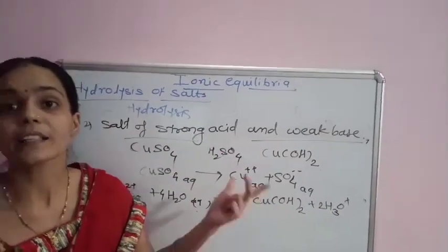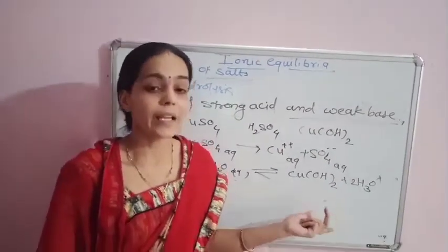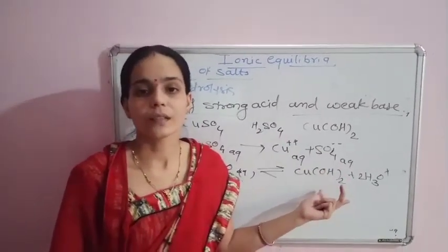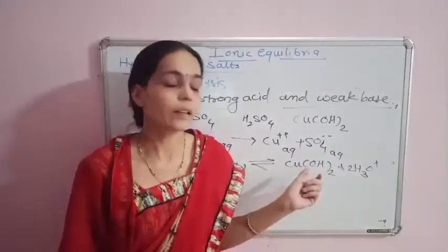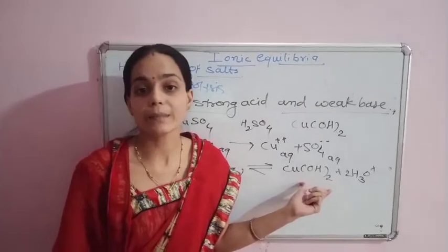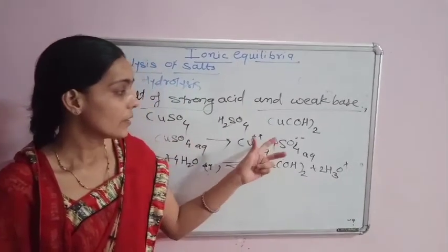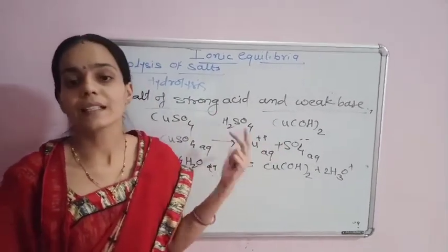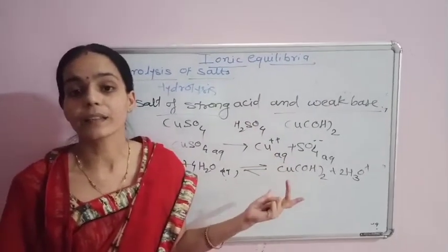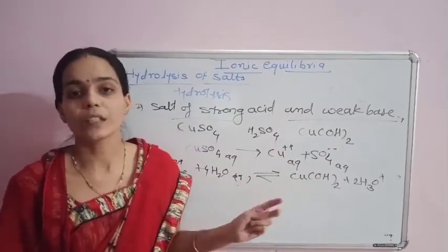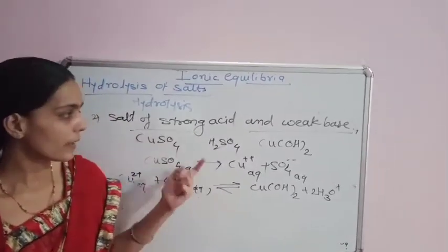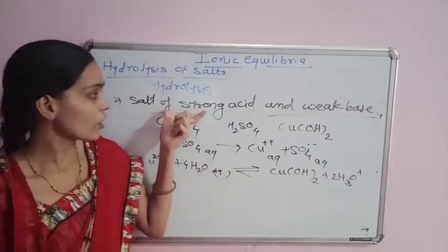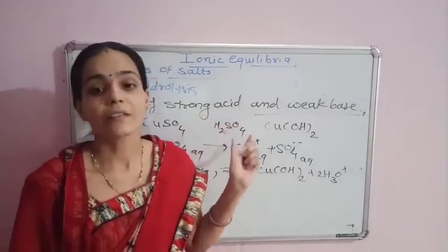When we add sulfuric acid, that is H+ ions, the hydrated ions added shift the hydrolytic equilibrium and remove the turbidity of the solution to give a clear solution. Therefore, this is the hydrolysis of the salt of strong acid and weak base.